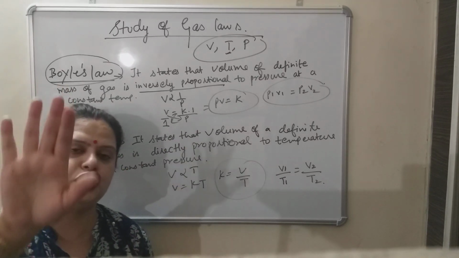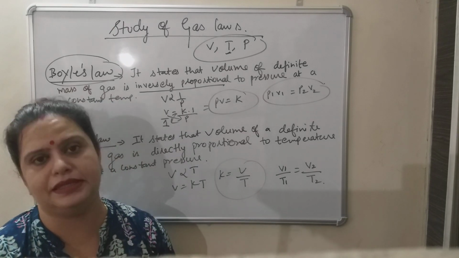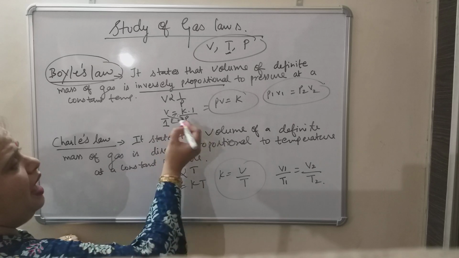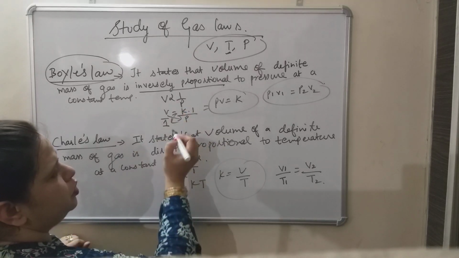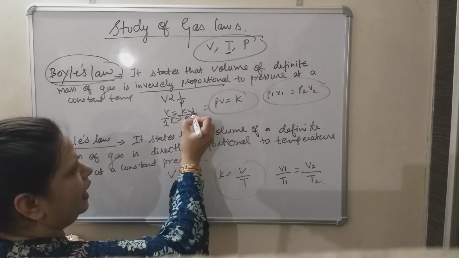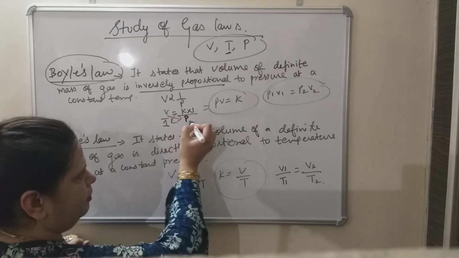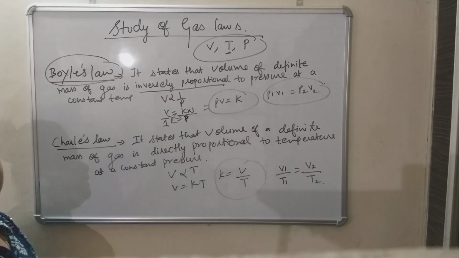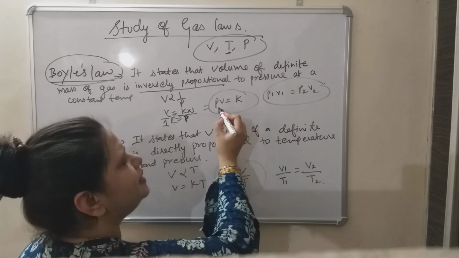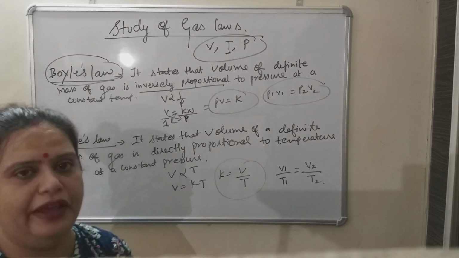Whenever we remove the proportionality sign, we have to write one constant. Equal to, and a constant comes in. So in the same case, while removing the sign of proportionality, equal to and constant, I have taken K. K multiplied by 1, this 1, and then P, and then do cross multiplication. After cross multiplication, you will get the value PV equals K. It means when we multiply pressure and volume, we will get a constant value.